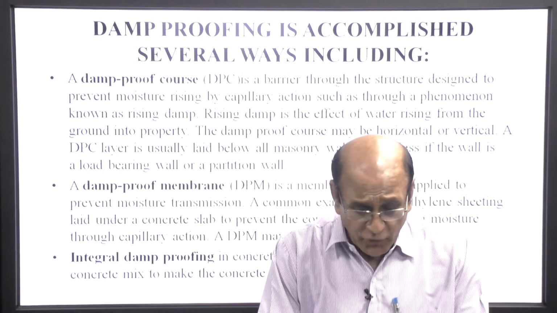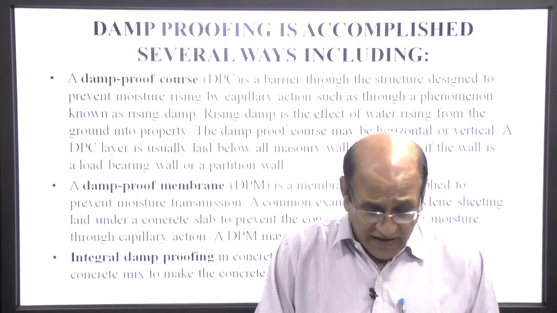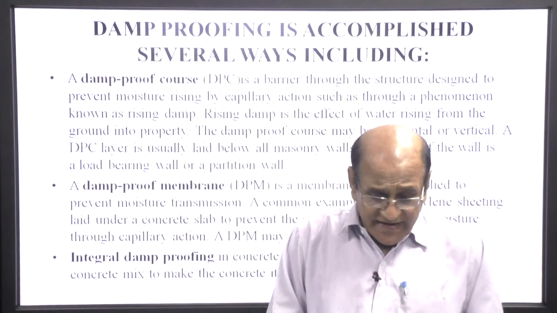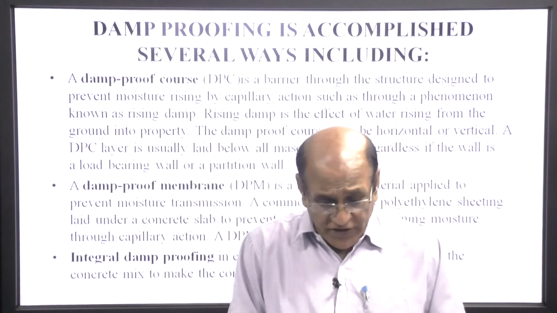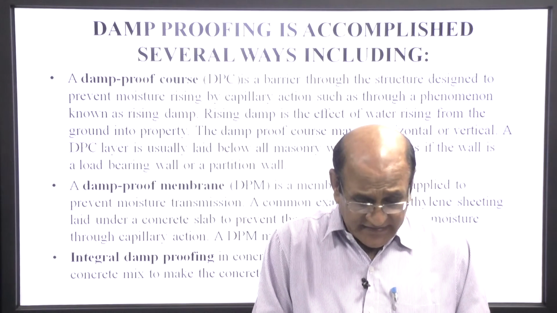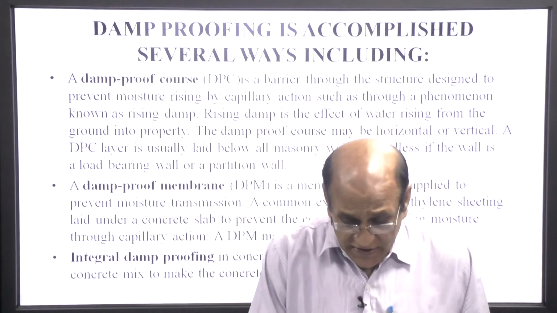A damp proofing membrane is a membrane material applied to prevent moisture transmission. Integral damp proofing in concrete involves adding material to the concrete mix to make the concrete itself impermeable.